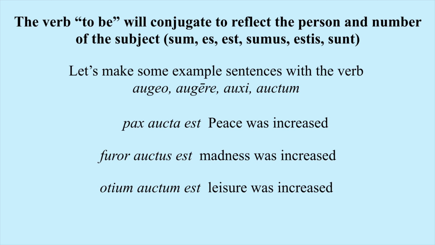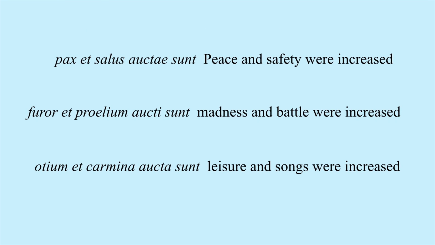Otium auctum est. Leisure was increased, right? So here auctum is nominative neuter singular to match otium, and est, right, to match that we have a third person singular verb. Let's make those sentences plural. Pax et salus auctae sunt. Peace and safety were increased, right? Because now we've got two subjects and it's plural. So instead of aucta est, as we just saw, we'll say auctae sunt.